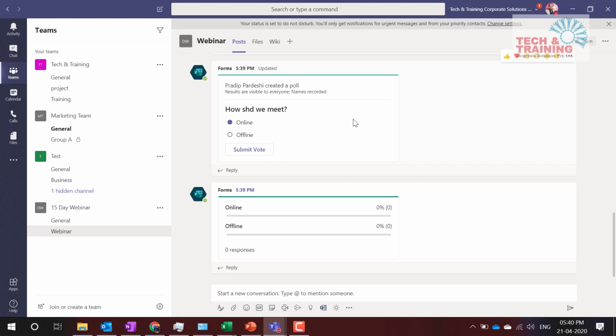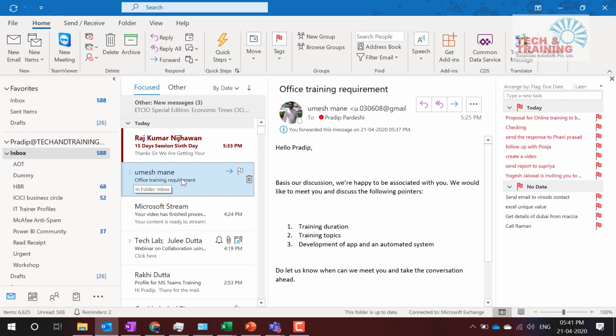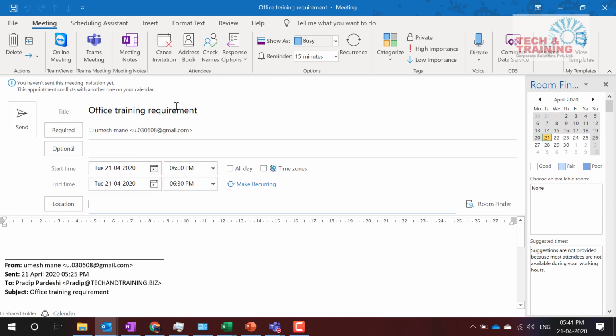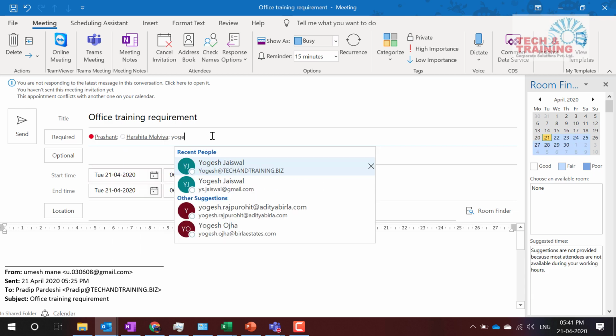So what I want to do is, just in case, since I would like to go ahead and do the meeting with them online. Here I submit, and here I go to my Outlook, and here let me do the meeting right from here. This is the context of the email. So rather than setting the context once again, I come up with this option, which is reply with a meeting. And I don't want to meet him, so I'm just removing him from the list. And let's say I would like to meet with my colleagues like Prashant, Harshita, Yogesh.